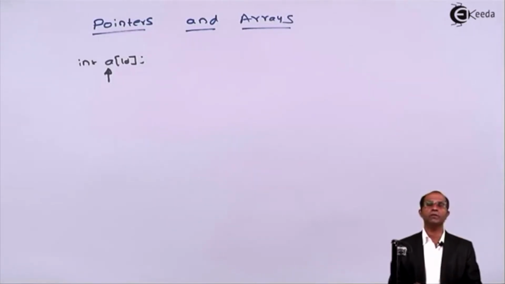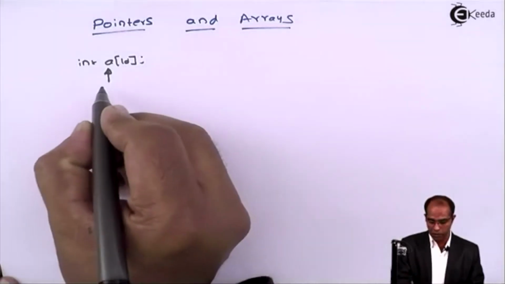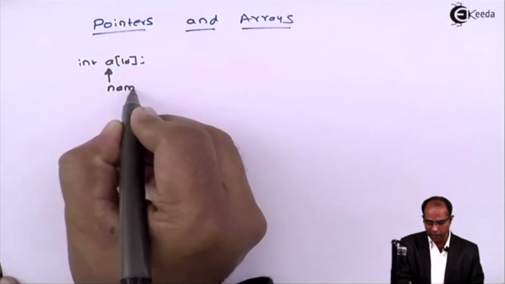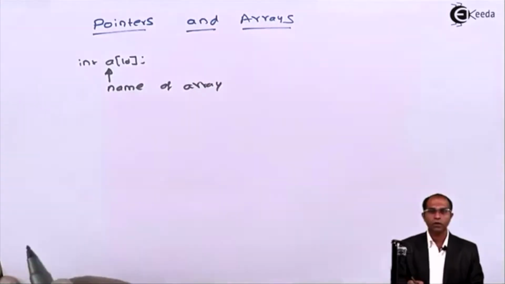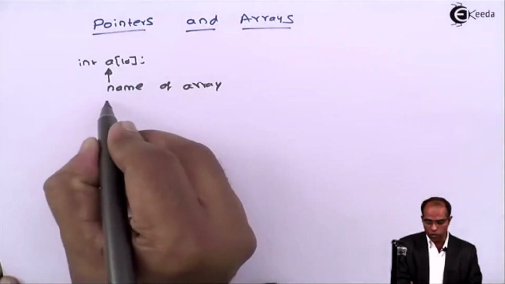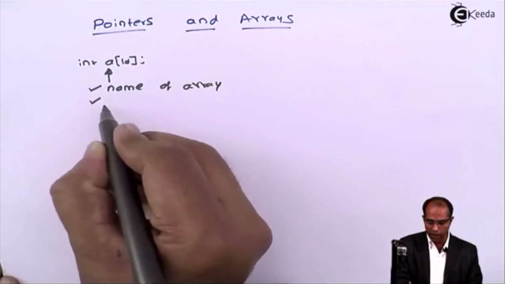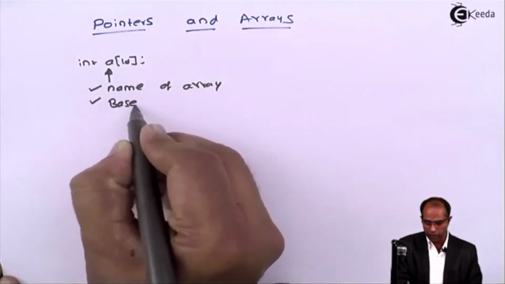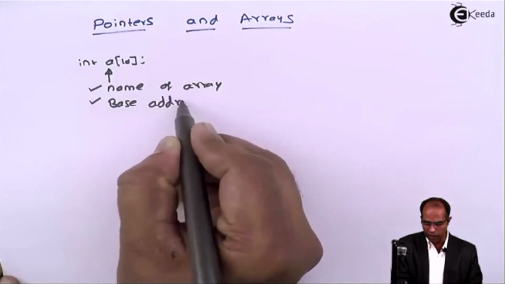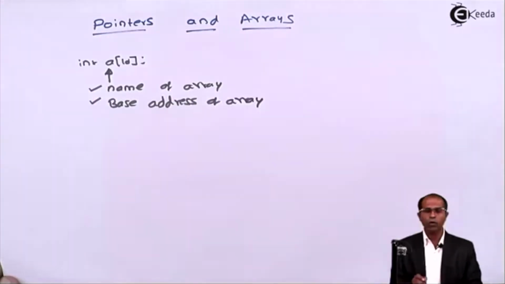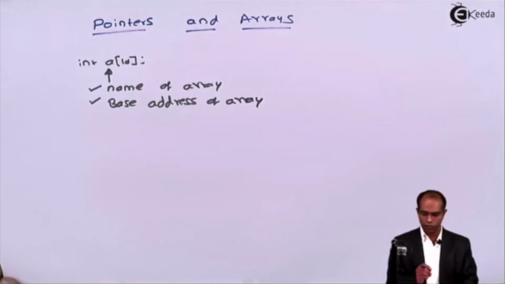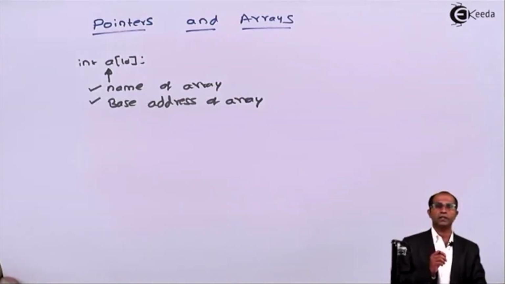What do I mean by base address? So a has two conventions. It will be indicated as the name of the array, and we also call it the base address of this array. Now what do I mean by this base address? Let us speak about this base address in an elaborated manner.